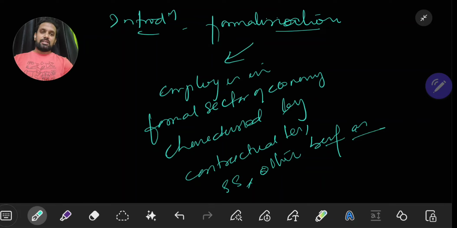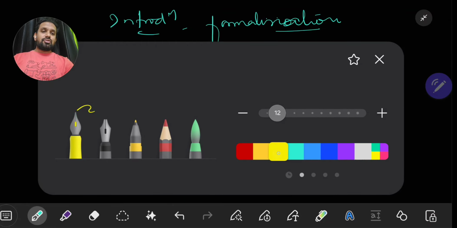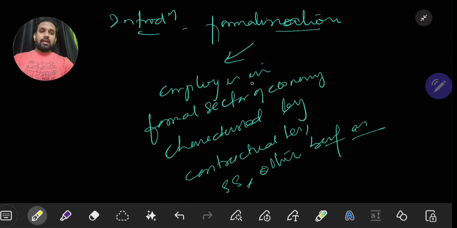You are going to start your answer: formalization means it refers to employees in the formal sector of the economy. The formal sector is characterized by contractual tenure, social security like pension, insurance, etc., and other benefits as given in various acts of the central and state government. Remember this point. This is how you are going to write your introduction. So in the introduction you have written the meaning of formalization.